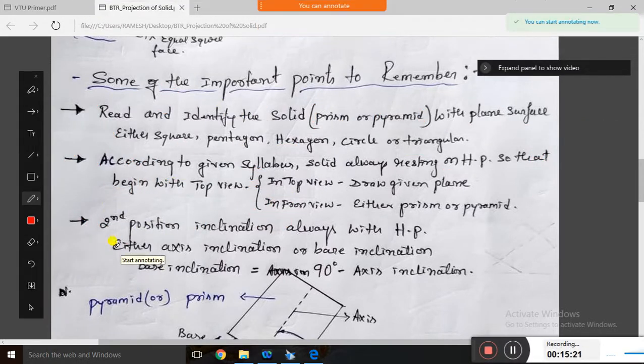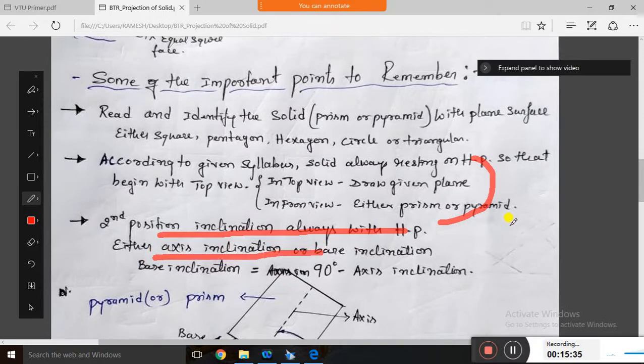So the next condition: the second position inclination is always with HP, because the solid is always resting on HP. So the second position inclination may be an axis inclination. So the axis is always inclined to HP. Is it clear? Axis means, if it is a solid, it should have one axis. That axis is the line passing through the center. That line we call the axis. So HP inclination is the axis inclination.